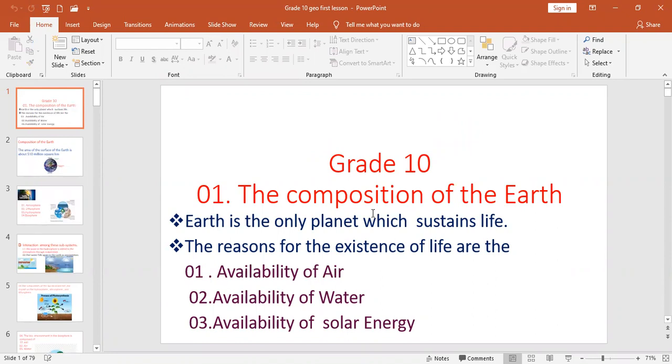The earth is the only planet which sustains life. The reasons for the existence of life are the availability of air, the availability of water, and the availability of solar energy. What are the reasons for the existence of life on earth? Availability of air, water, and solar energy.